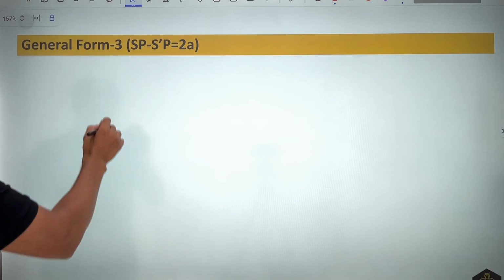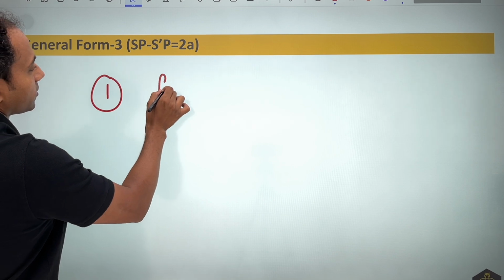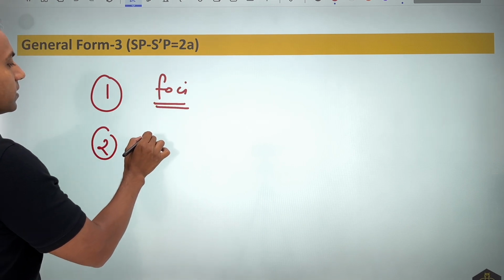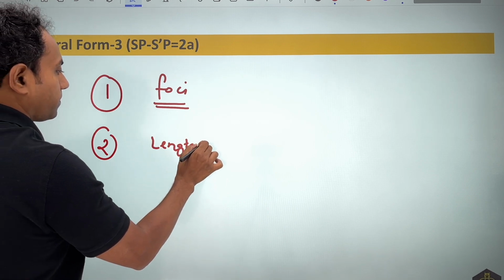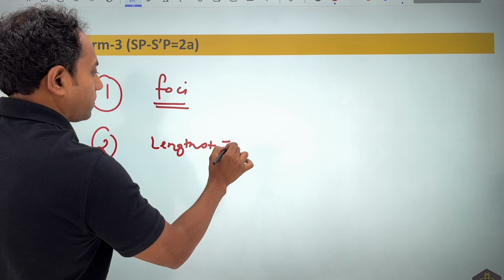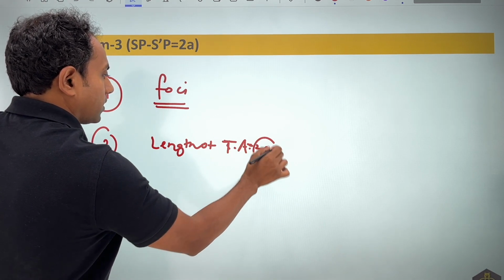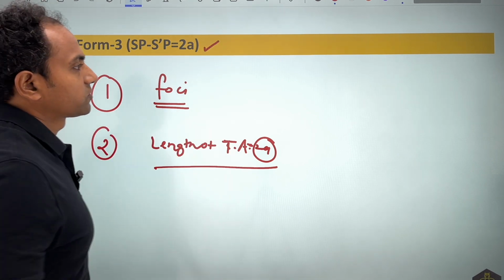Moving on to the third type. Now what you have been given are two things. One, you have been given the foci, and second, you have been given the length of the transverse axis, that is nothing but 2a. If this information is given to you, using this information also we can find S1P.